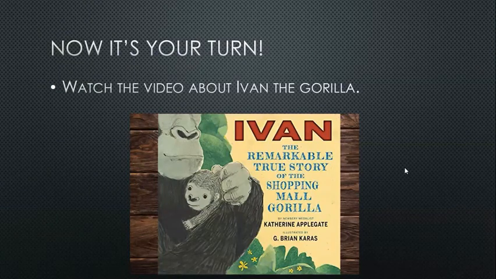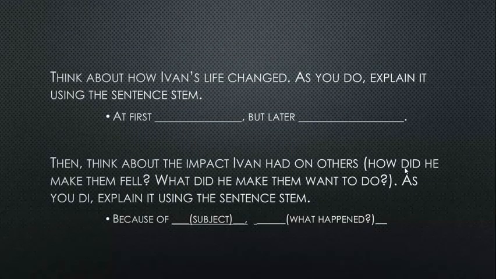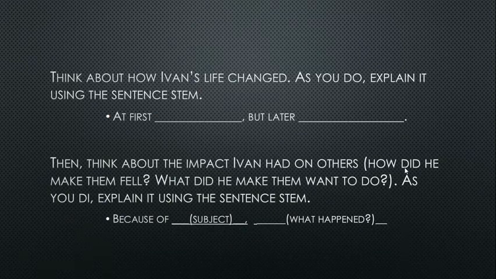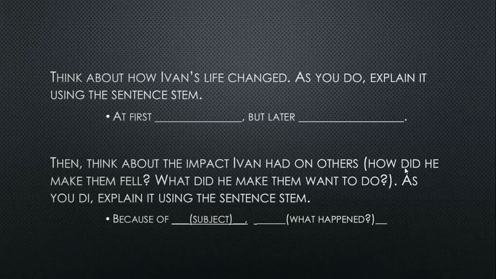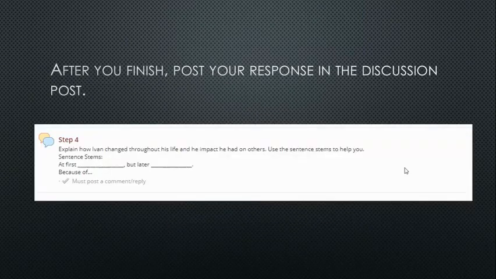Now it's your turn. You're going to go back to the video about Ivan the gorilla. In the video, you're going to think about how Ivan's life changed. As you do that, explain it using the sentence stem: At first blank, but later blank. Then you're going to think about the impact Ivan had on others. How did he make them feel? What did he make them want to do? As you do, explain it using the sentence stem: Because of Ivan, what happened? After you finish, post your response in the discussion post.